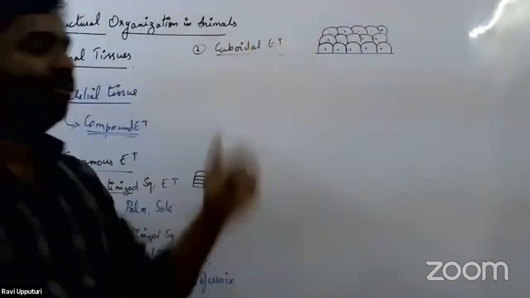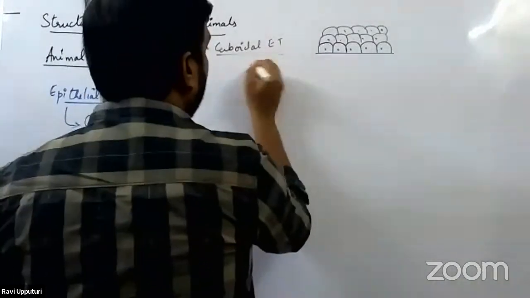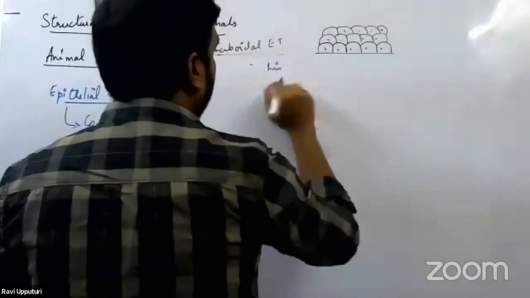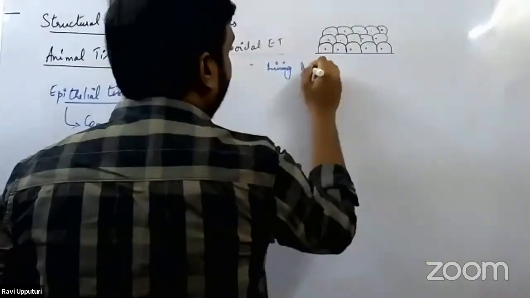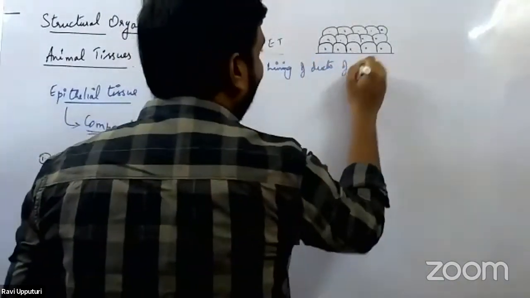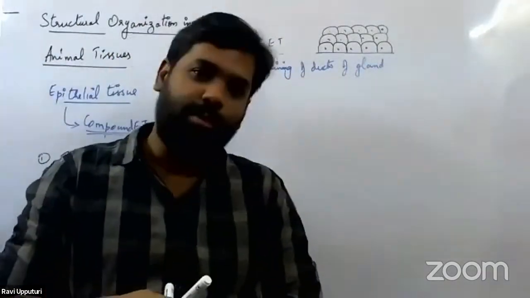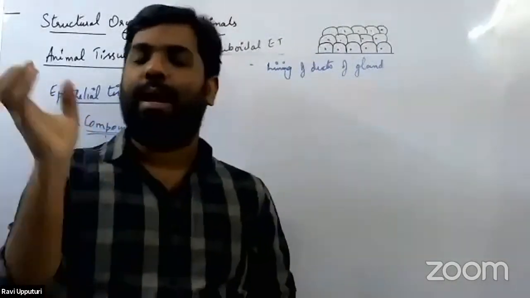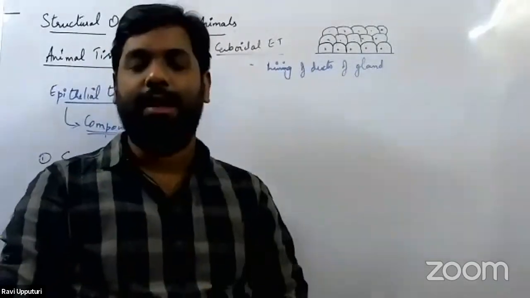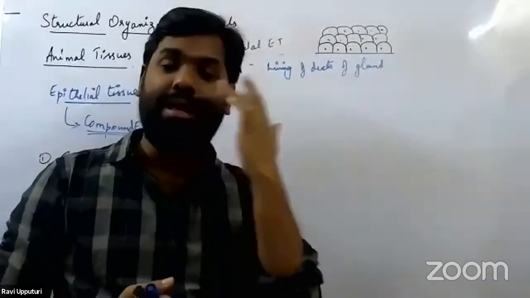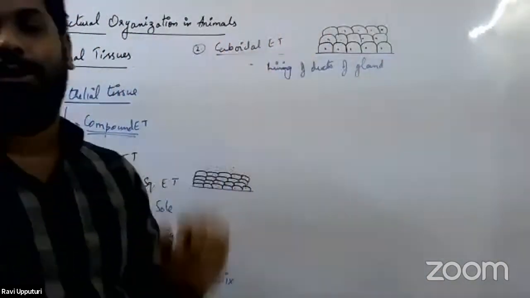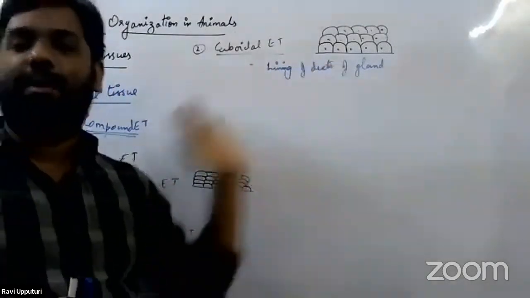Now, where do we have this stratified cuboidal epithelial tissue? It is usually present in the lining of the ducts of the glands. So we know that some of the glands have ducts into which the secretions are poured. Such a type of gland we would start calling an exocrine gland, right? Where they are connected to the duct and all the secretions are poured into the duct. So lining the ducts of the salivary gland, lining the ducts of the mammary gland, we would have this stratified cuboidal epithelial tissue being present.